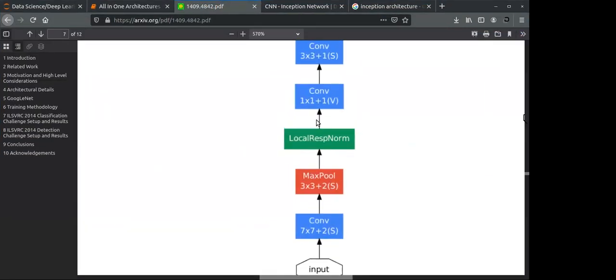So this layer is called local response normalization. For those who don't know what response normalization is: if you have a tensor of some height and width, suppose this is one single pixel.